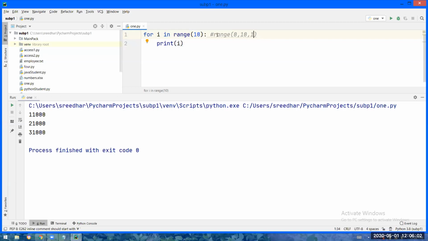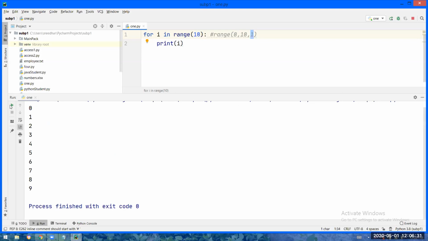So now what will happen? 0 to 9 it will take. Frankly speaking, this is end point only. For just our remembrance, we are telling end point minus 1. But this is end point only. Now it is started from 0 by default, so that's why it is 1 less. So strictly speaking, this is start point, this is end point only. So if I give like this, it will be taken like end point. Default start point is 0 in the range function. Default step is 1 in the range function. So 0 to 9, you are going to get the values.